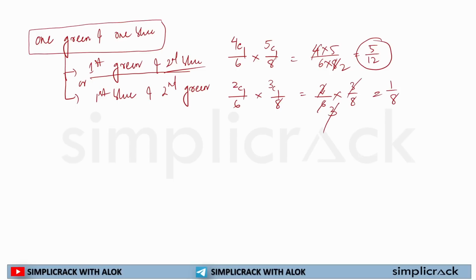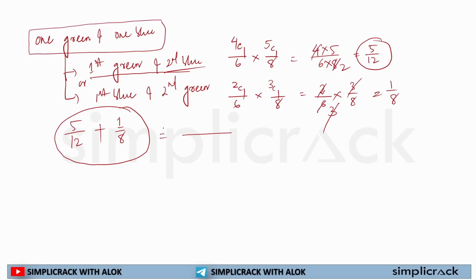3 or 1 by 8. Now, this is not my final answer. Why is this not my final answer? Because these are the two scenarios. Now the principle of OR will be used. In the first scenario, the probability was 5 by 12. In the second scenario, the probability is 1 by 8. If I add these, I will get my exact answer.